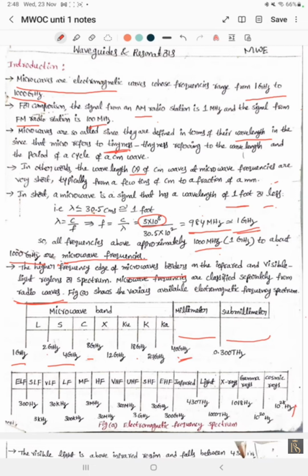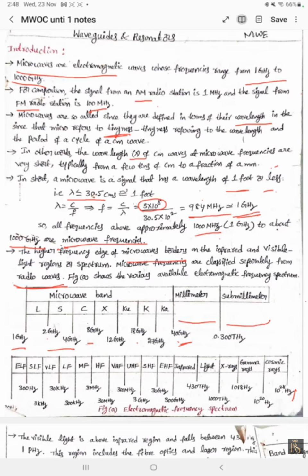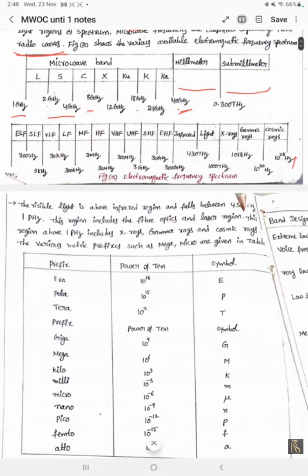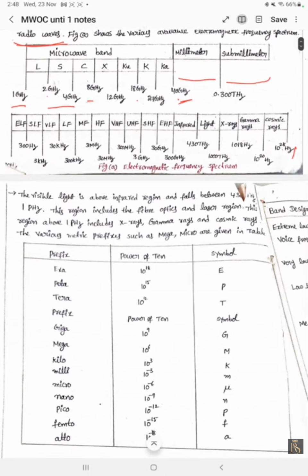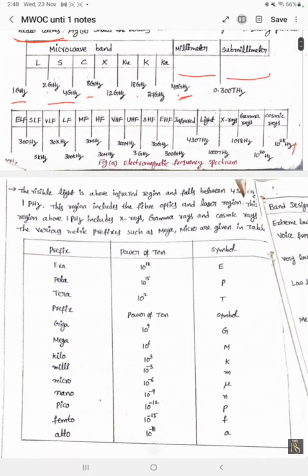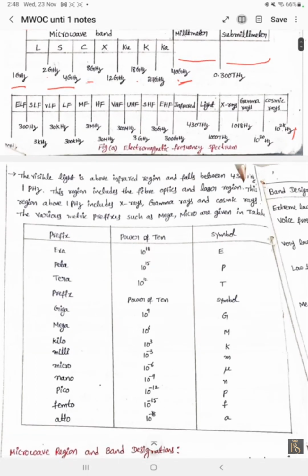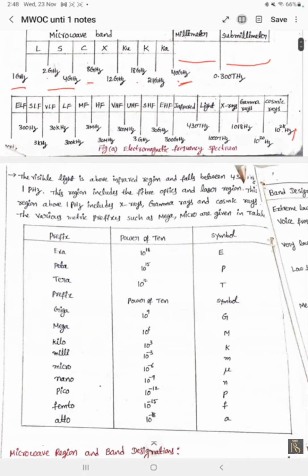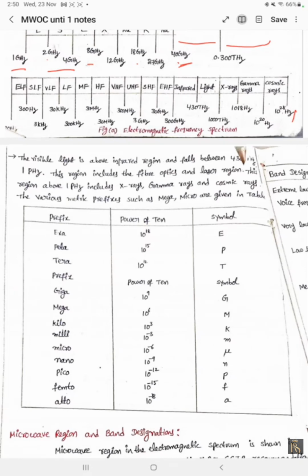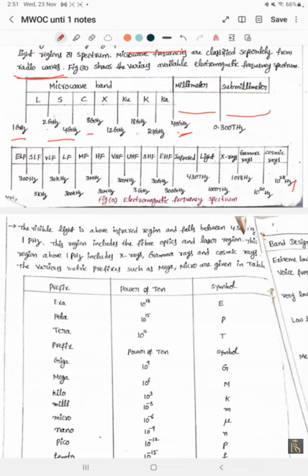All of these are bands: ELF, SLF, VLF, LF, MF, HF, VHF, UHF, SHF, EHF, infrared, light, X-rays, gamma rays, cosmic rays, etc. The full forms of these: ELF means extremely low frequency, which is 30 Hz to 300 Hz.